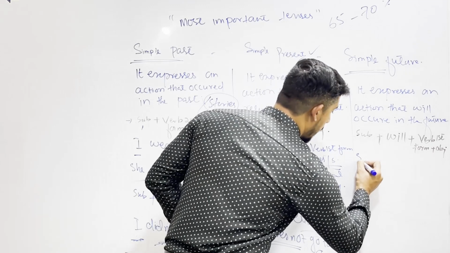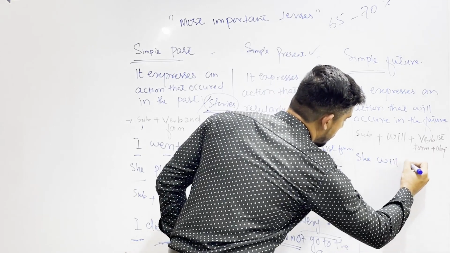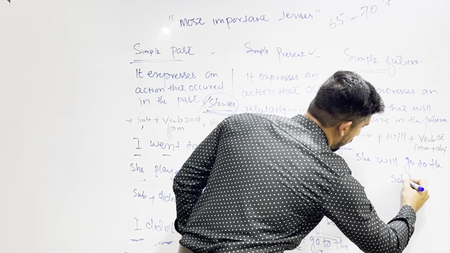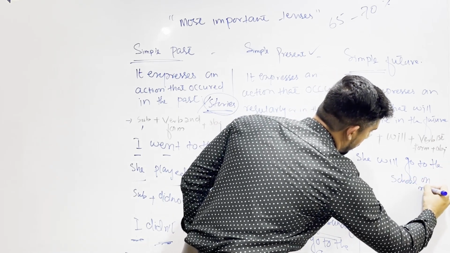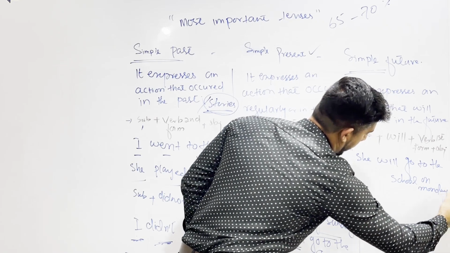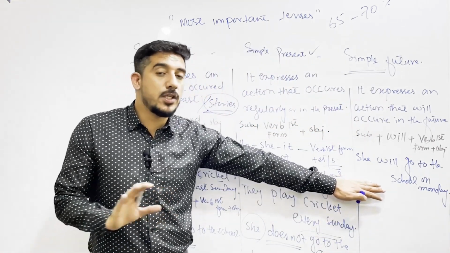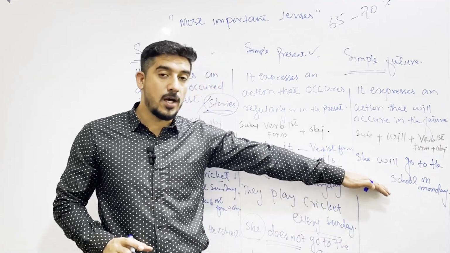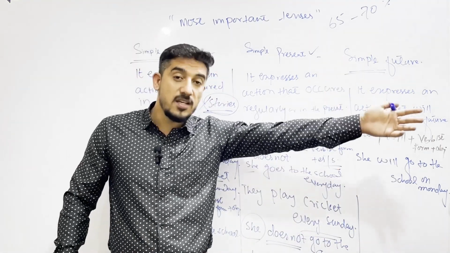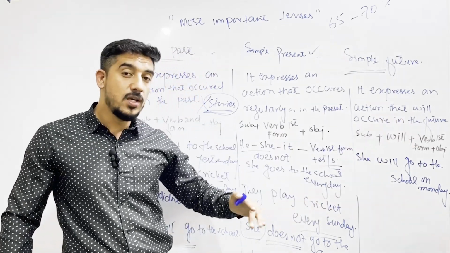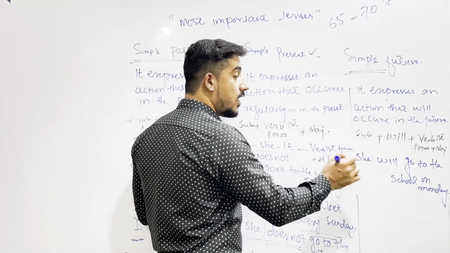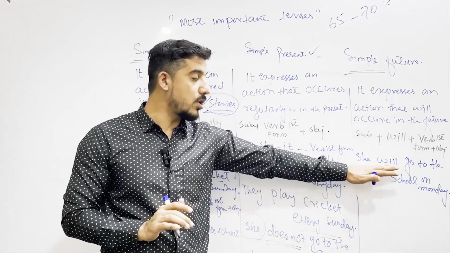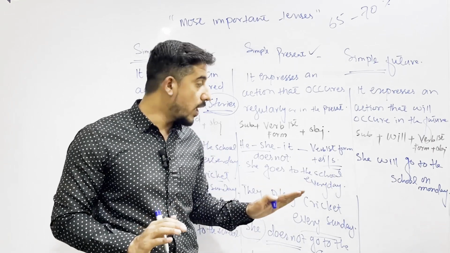Now, for example, she will go to the school on Monday. Means she is not going to school. अभी वो school नहीं जा रही. She will go to the school on Monday. वो Monday से school जाएगी. अच्छा यहाँ पर he, she, it, you, we, they with all subjects we are using will. सबके साथ हम will use करते हैं.